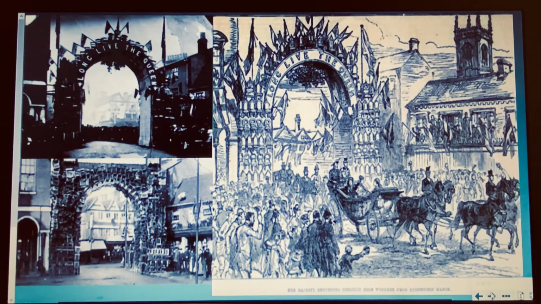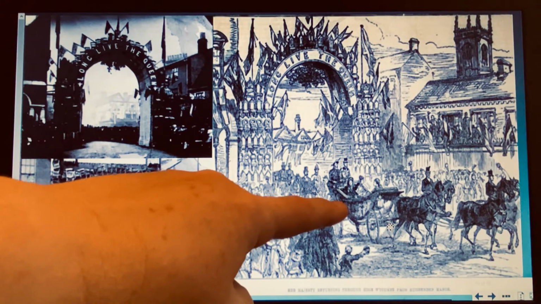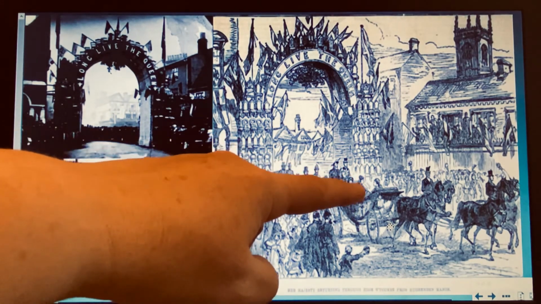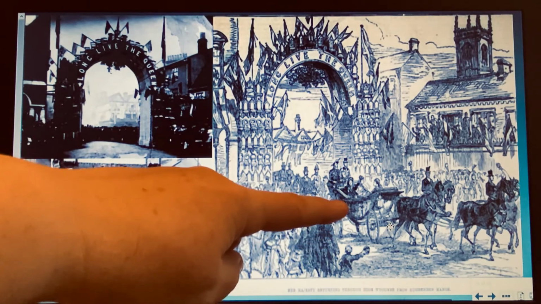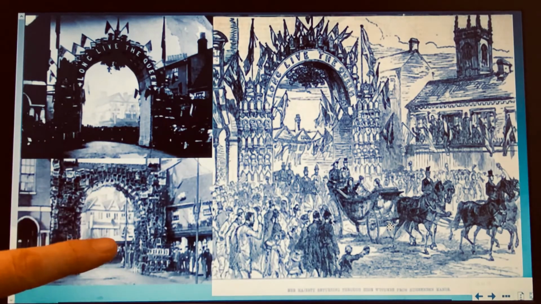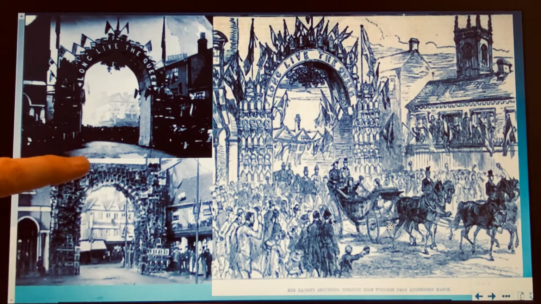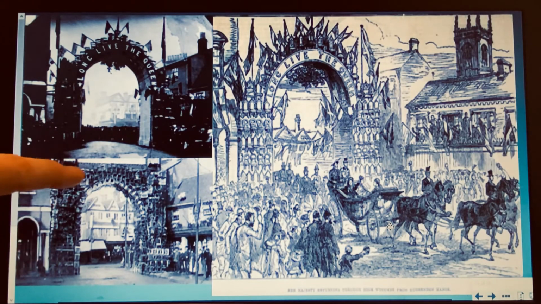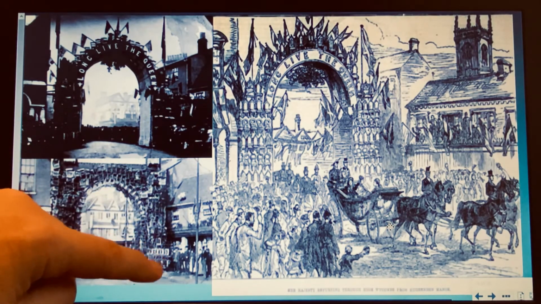And if you look here, this is Queen Victoria going through High Wycombe High Street on a coach. That's her sitting on the coach there. And I think this is from a newspaper article, possibly. And here we've got a photograph of lots of chairs forming an arch in the High Street when Queen Victoria was driving through.